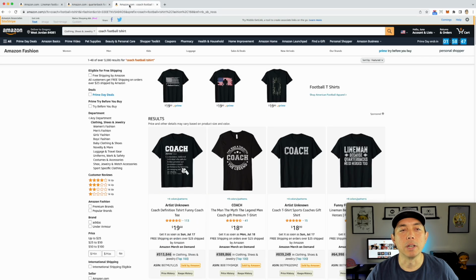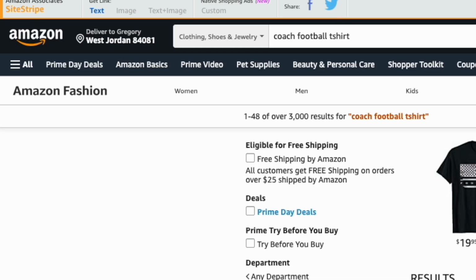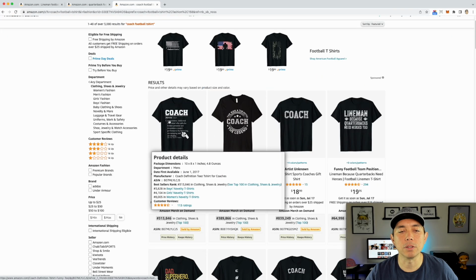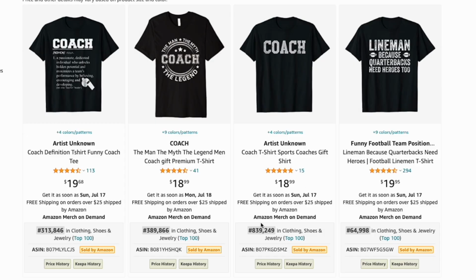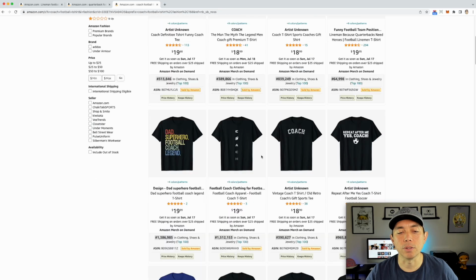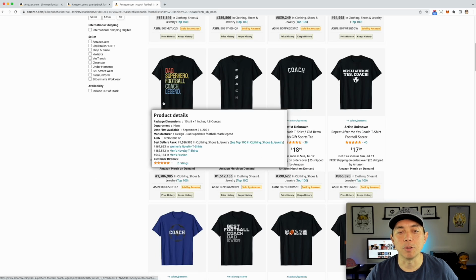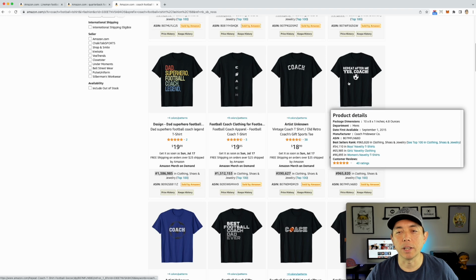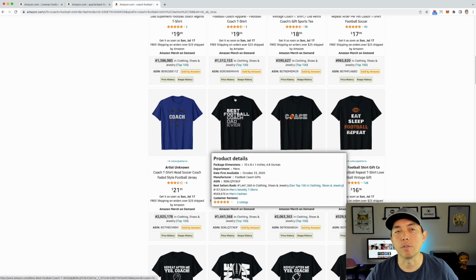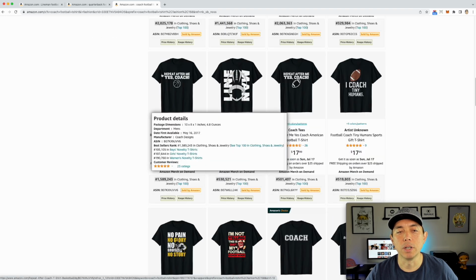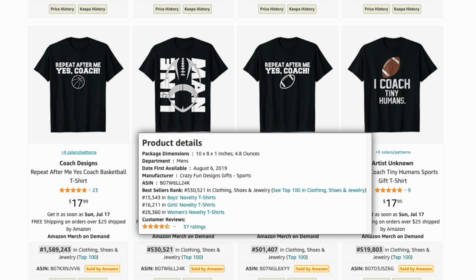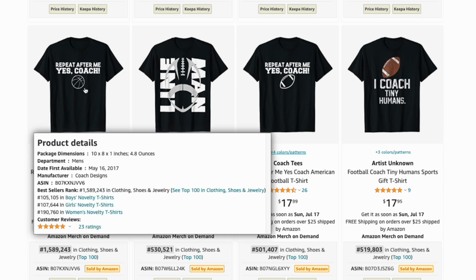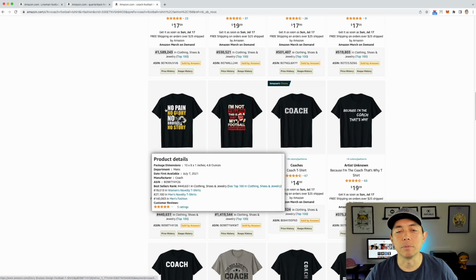And one last one is the coach. So coach is very important in football as well. So you can see coach, and these do really well too. So think of maybe your dad's a football coach, so you can do stuff like that, or some coach phrases, some funny coach phrases as well. And coach could be for other sports. Like I said in the beginning, some of these can be used for other sports. You can see this one has basketball and so on.